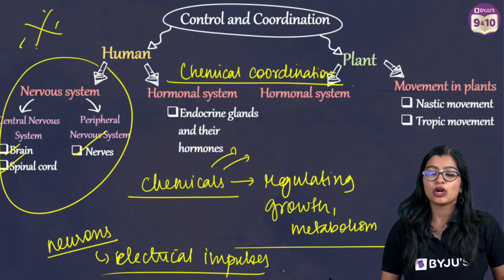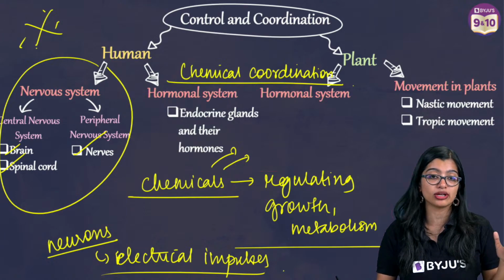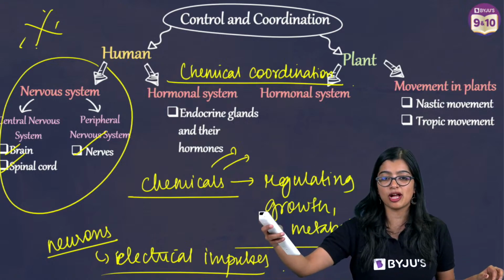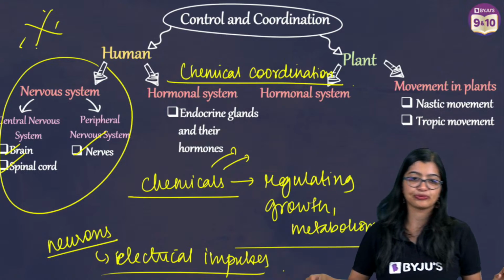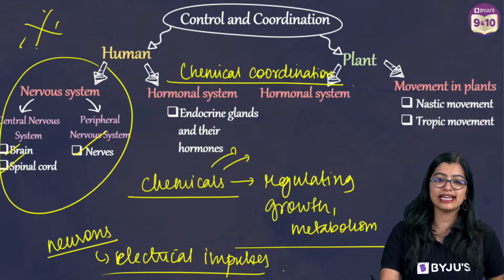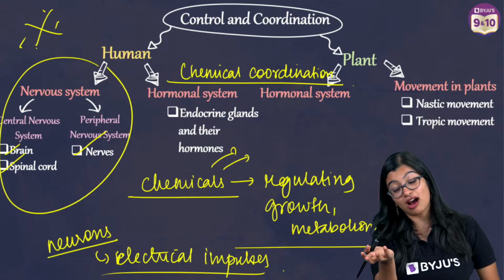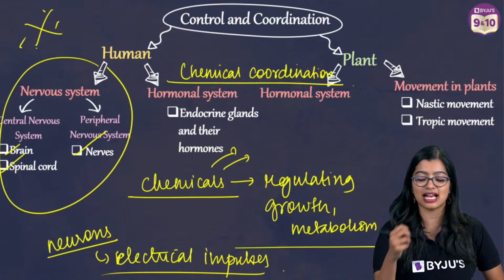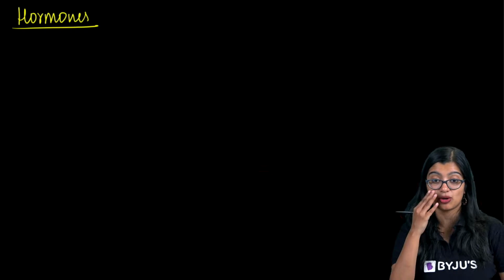Can you tell me who is responsible for this? Very quickly in the chat, everyone. Who is responsible for chemical coordination? Gracie has asked me a question which is also the answer. Exactly. It is hormones. So hormones are responsible for chemical coordination.